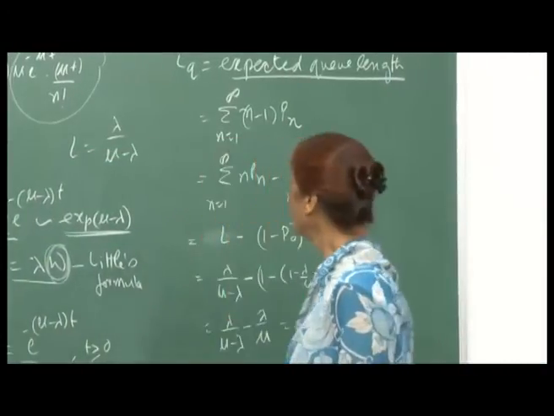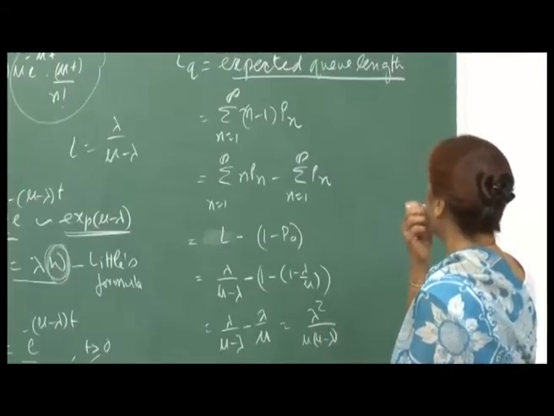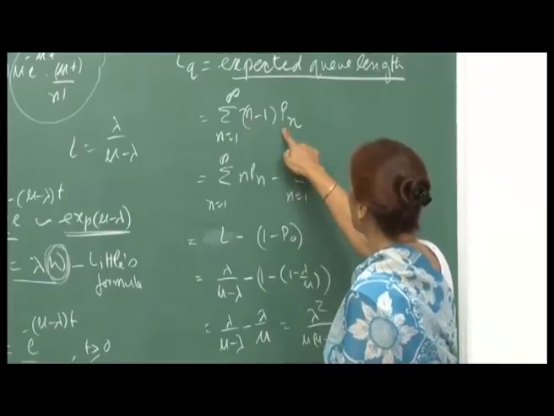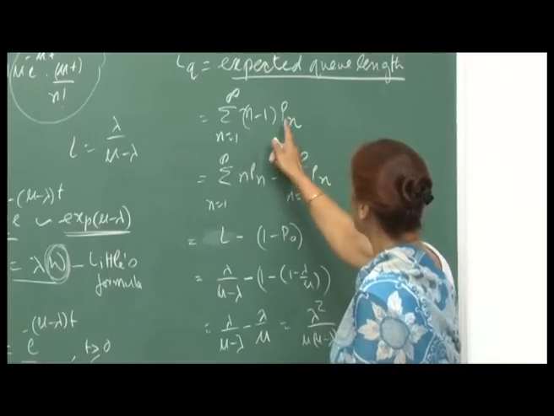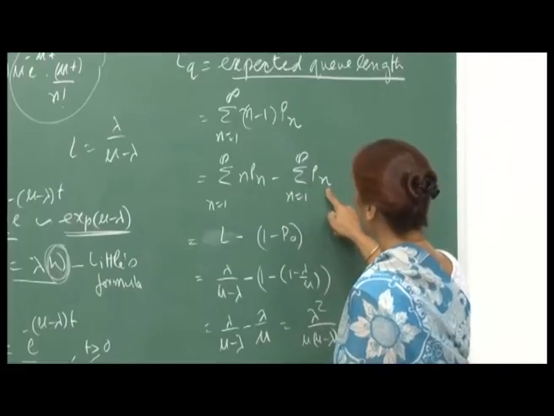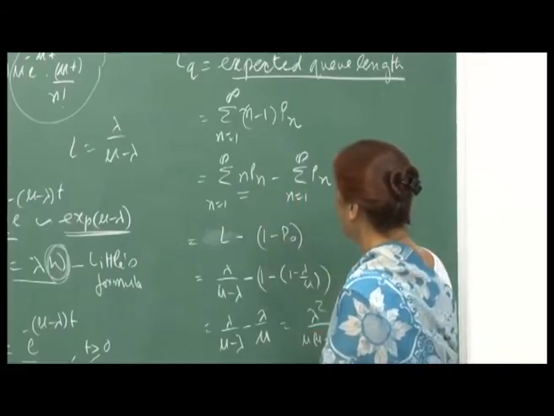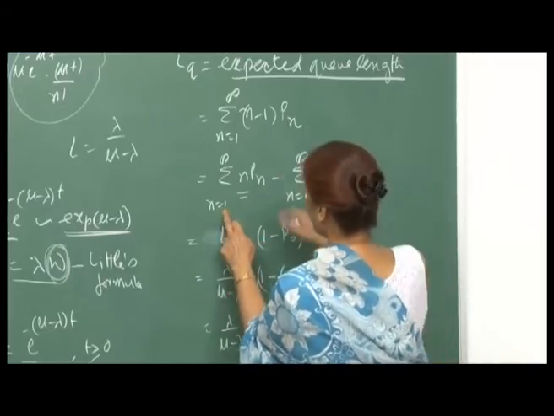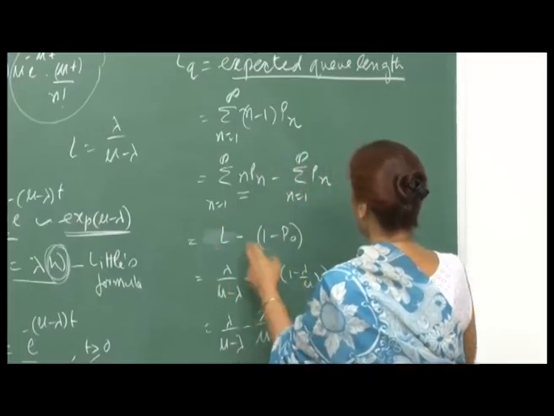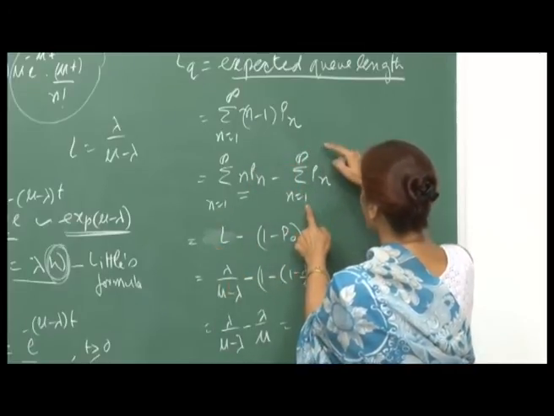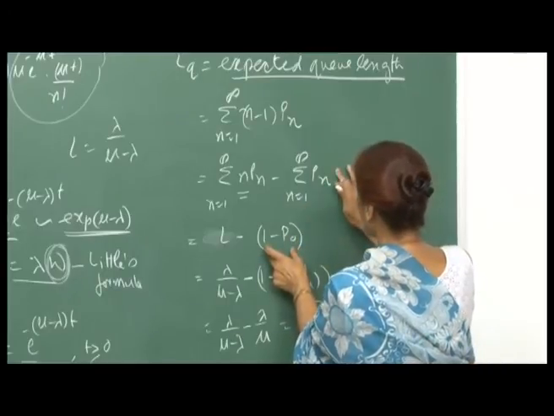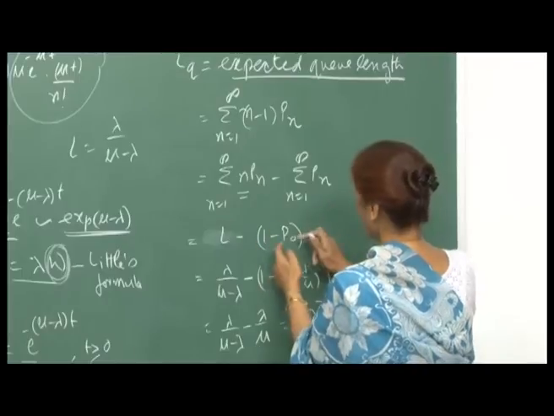So, you want to compute the expected value L q of the people in the queue, which is L q. So, then this is the sum of n minus 1 into P n. Now, I can separate it out as sigma n P n minus sigma n varying from 1 to infinity P n. Right. So, this we know is L, because anyway when n is 0, the contribution is 0. So, that I write as L, and sigma n varying from 1 to infinity of P n is actually 1 minus P 0, because when you add P 0, then the whole thing adds up to 1. So, 1 minus P 0.